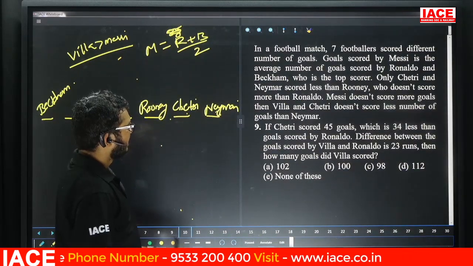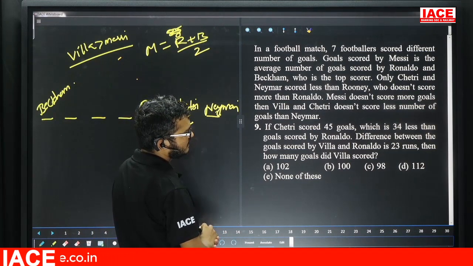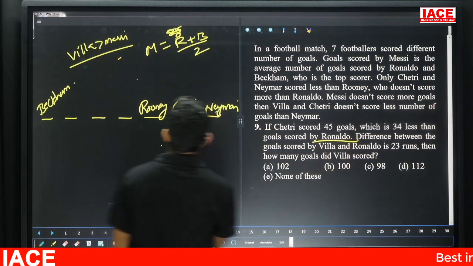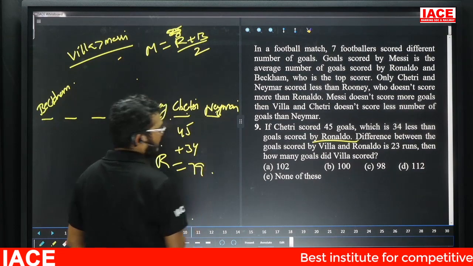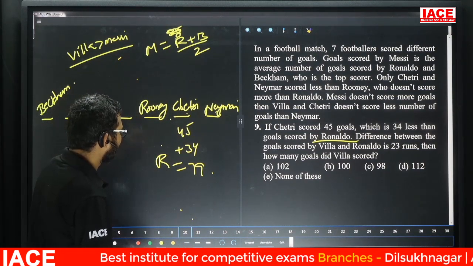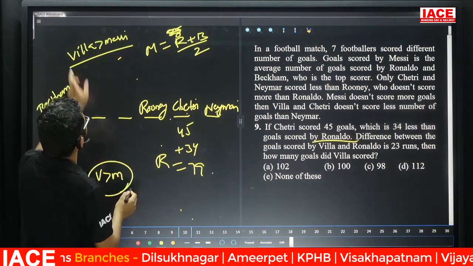Friends, question number 9. If Chetri scored 45 goals, yes, friends, guess Chetri is what? 45 goals, which is 34 less than goals scored by Ronaldo. Now Ronaldo is what? Here, 45 plus 34. Now this one is what? 79. The difference between goals scored by Villa and Ronaldo is what? 23.